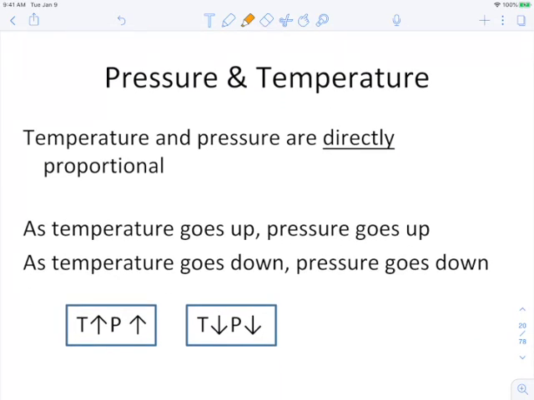All right, so again, pressure and temperature are directly related, and we call that directly proportional. When temperature goes up, pressure goes up. When temperature goes down, pressure goes down. And that should make a lot of sense based on what you could imagine if somebody were to chuck that can into a fire.